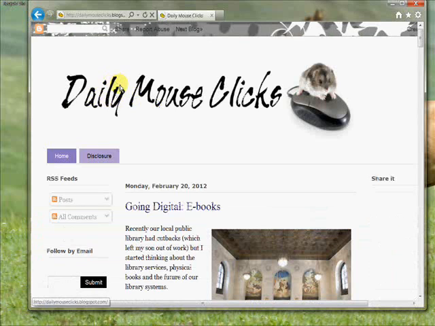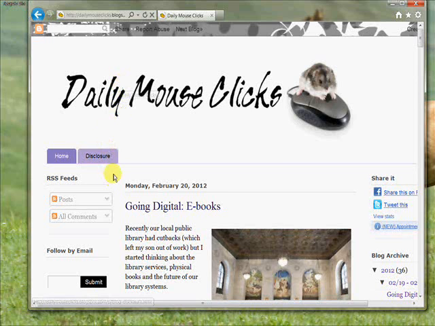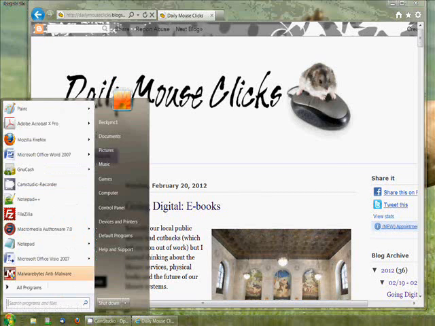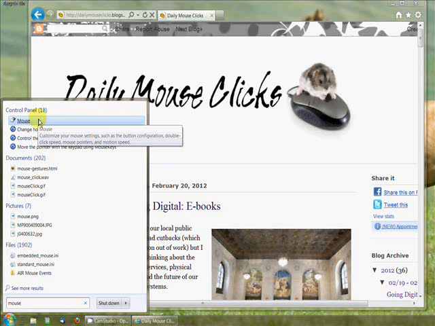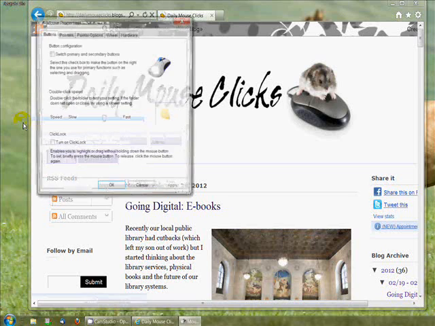Now, if you want, you can make some changes to your settings by going to your Start menu, and in the search box, type mouse, and you can see under the control panel we have the mouse here. It allows you to customize your mouse settings, such as your button configuration, double click, the type of pointers you have, and the motion speed.